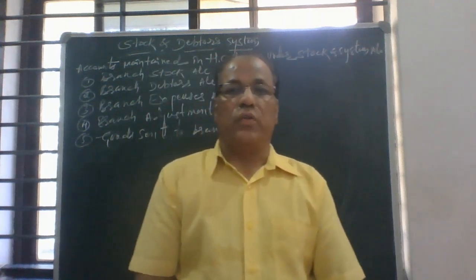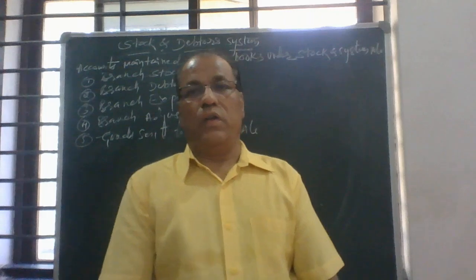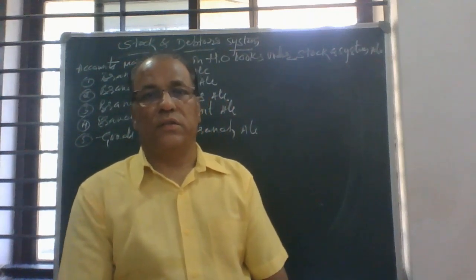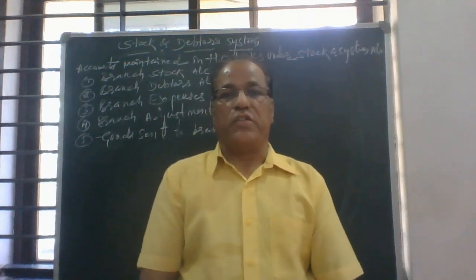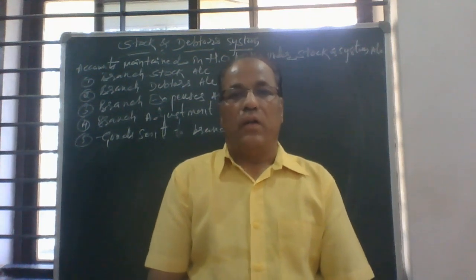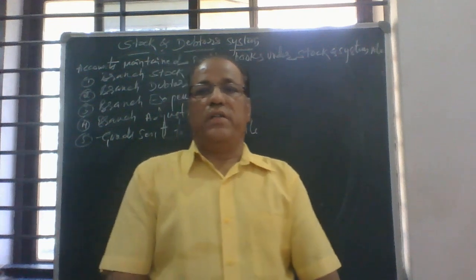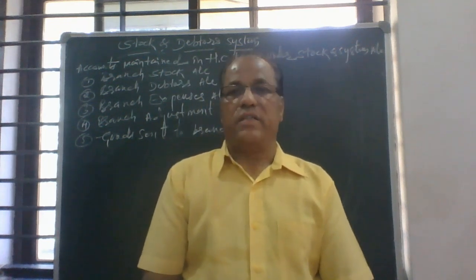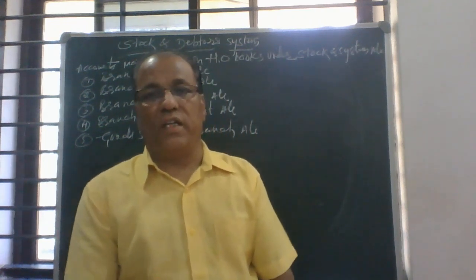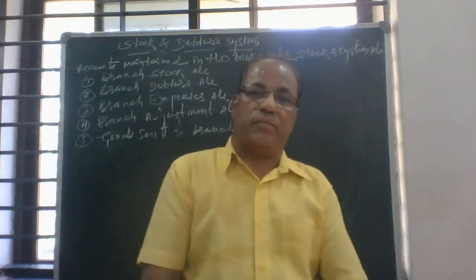Today I am going to start a new topic, that is branch account. Under branch account, there are different methods of ascertaining the profit or loss from the branches.